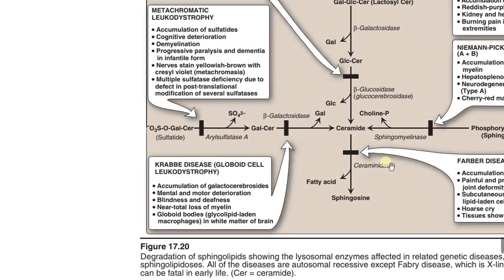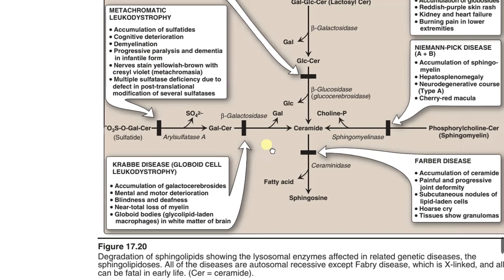And further, on this side, that is sulfatide, the removal of sulfate is done by the enzyme aryl sulfatase, and if it is deficient, that is called metachromatic leukodystrophy. The accumulation of sulfatides leads to cognitive deterioration, mental retardation, progressive paralysis and dementia, and there is no possibility of survival. This is a very pathetic disease.